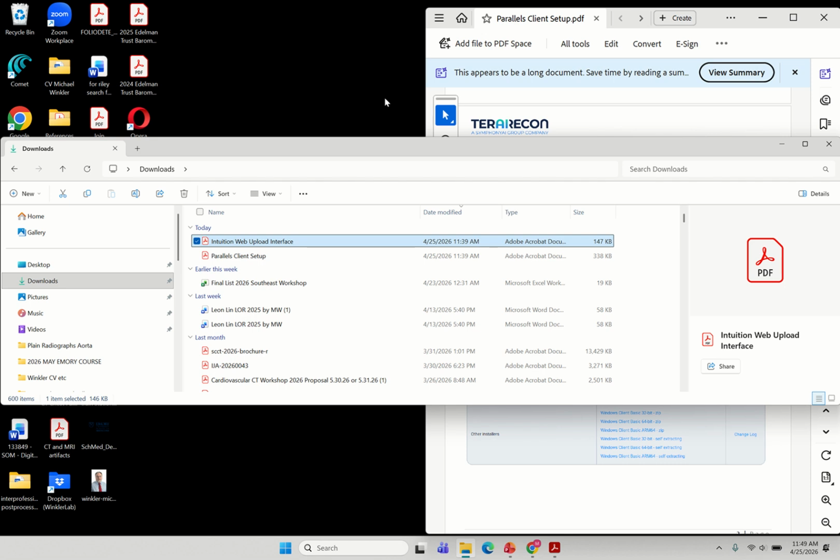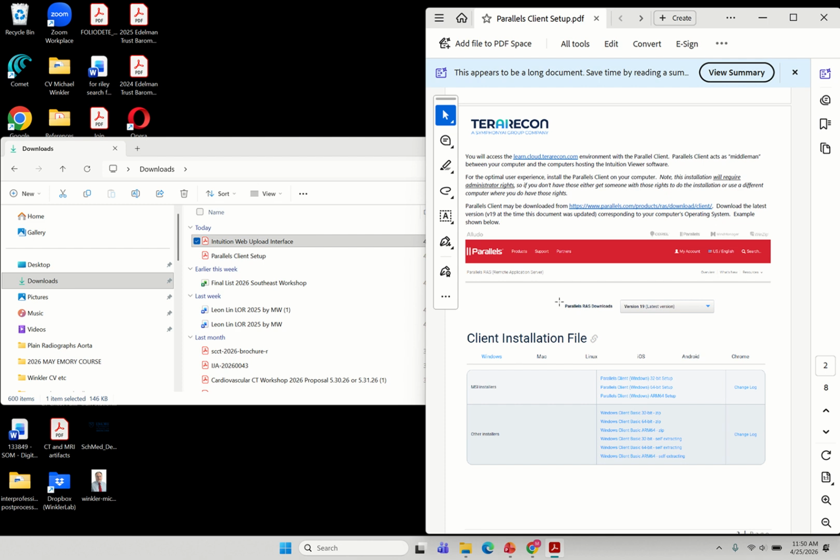This will be a walkthrough of installing Parallels so that you can access the TeraRecon client remotely and also upload files to TeraRecon from anywhere. The first thing is to download these two PDF files, the Parallels client setup, and then the Intuition web upload interface. They have instructions for the Parallel signup and then the uploading of cases, respectively.